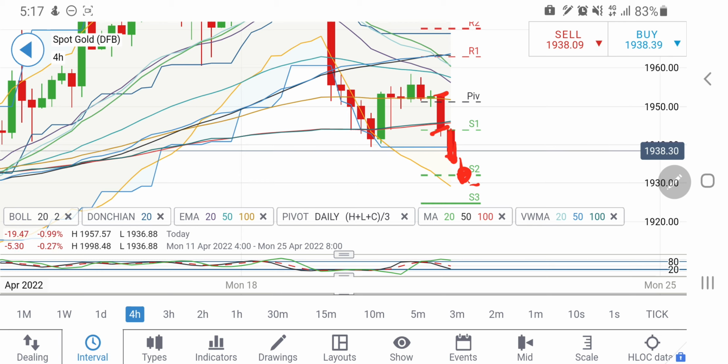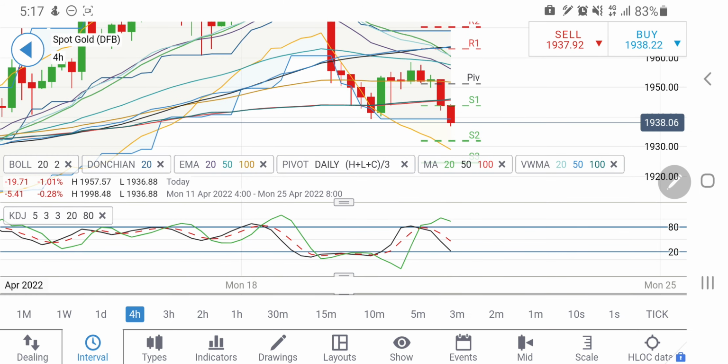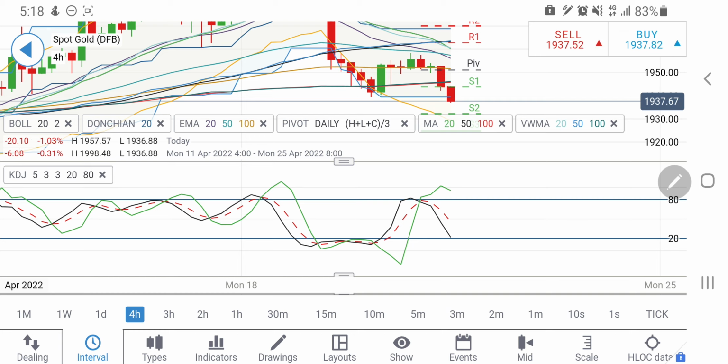Previously the support was at 1920. Now it may try to take support at higher levels. So once it is bullish, it may try to create higher highs, consolidate those levels and resume the rally. So it may try to bounce back somewhere from the 1925-30 zone. From there it can try to bounce back again. This is my expectation, but these are markets. It can try to achieve 1920 also.